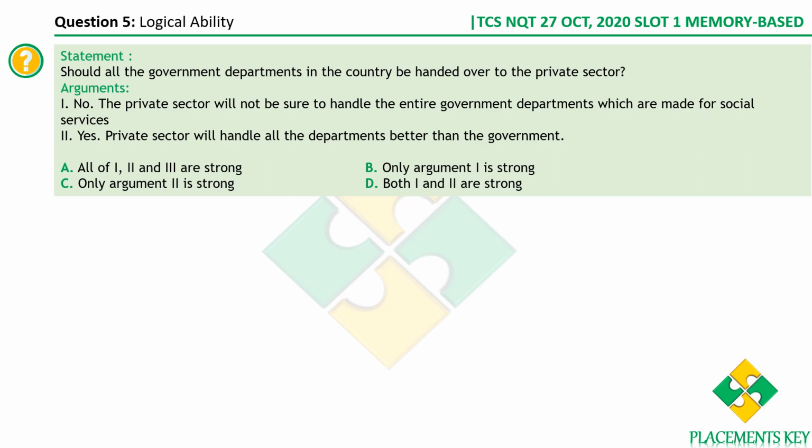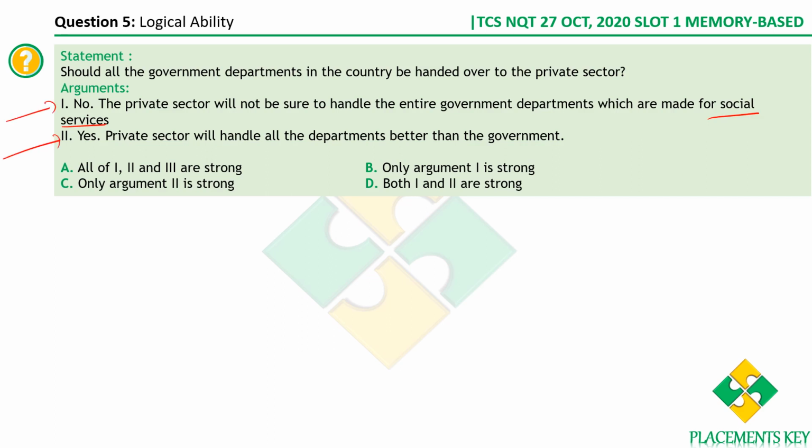So if we hand the entire departments over to the private sector, then these essential services may not be able to reach the common man, right? Because it may result in a price hike, because the private sector is profit oriented. So they'll try to raise the prices as such. Therefore the common man may not get benefited, the social services may not reach the people, right? Therefore this is a strong argument. It says no, it should not be privatized.